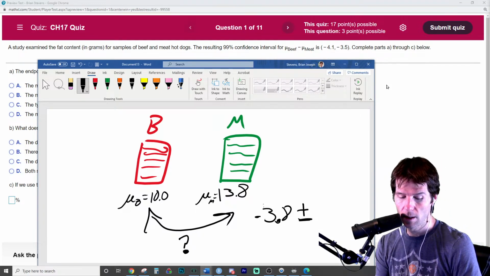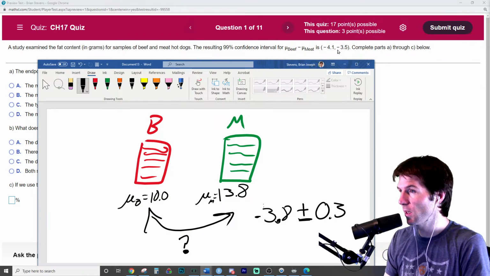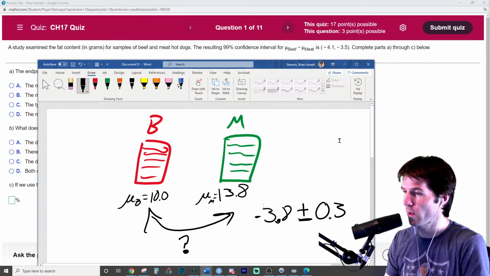Great job, Tiffany, right there. The margin of error is 0.3 because that's half the length of the interval. You can also confirm to see if you get 4.1 to 3.5.